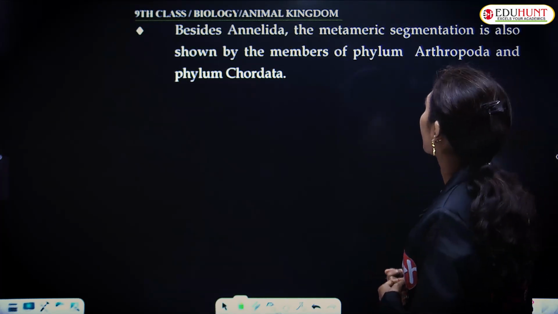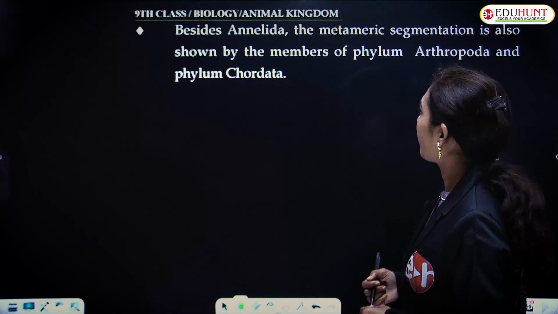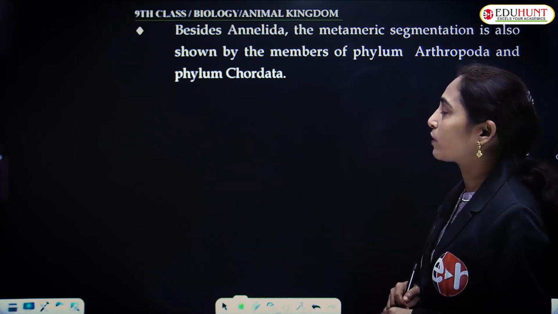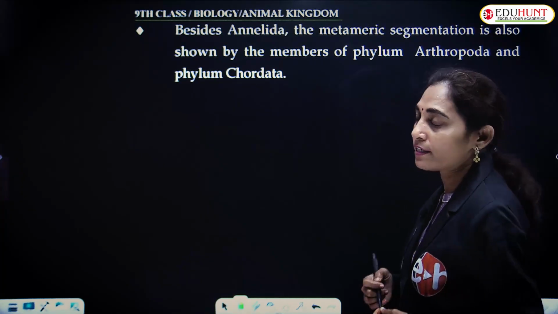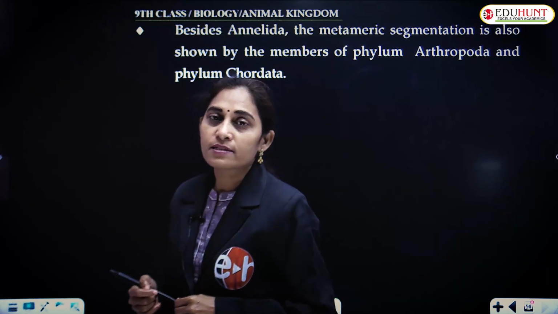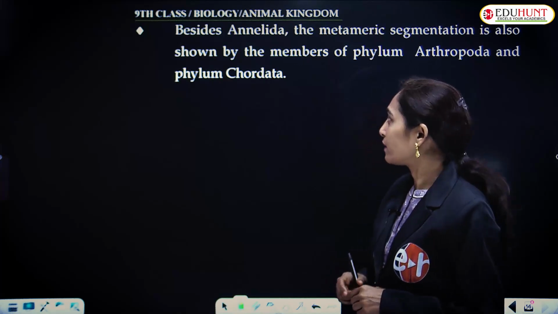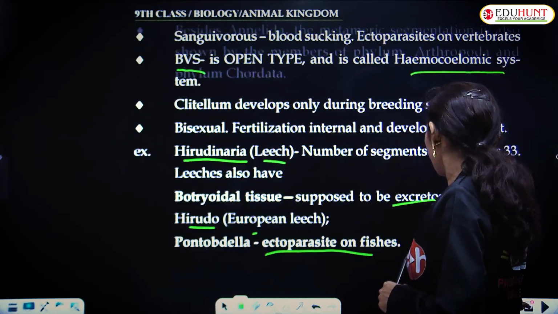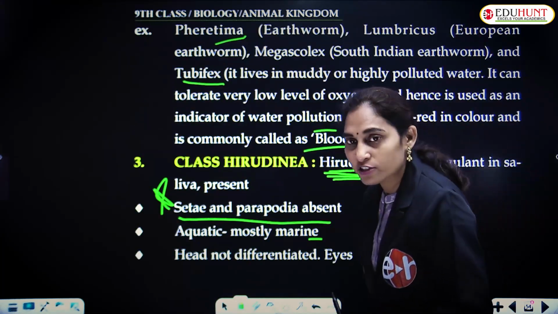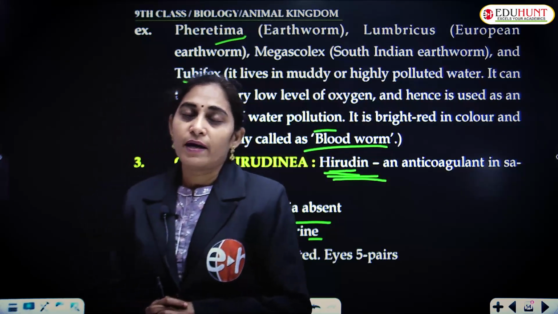Besides Annelida, metameric segmentation is also shown by the members of the phylum Arthropoda and phylum Chordata. Arthropoda, Chordata and Annelida are the 3 phyla which show segmentation, that is metamerism. With this, we have finished the discussion about the phylum Annelida.